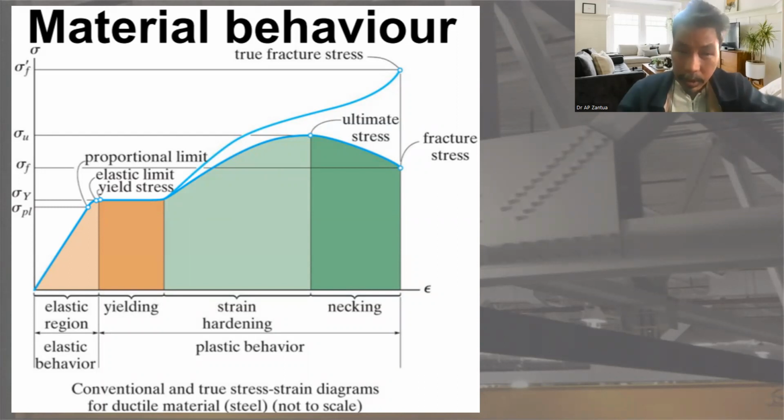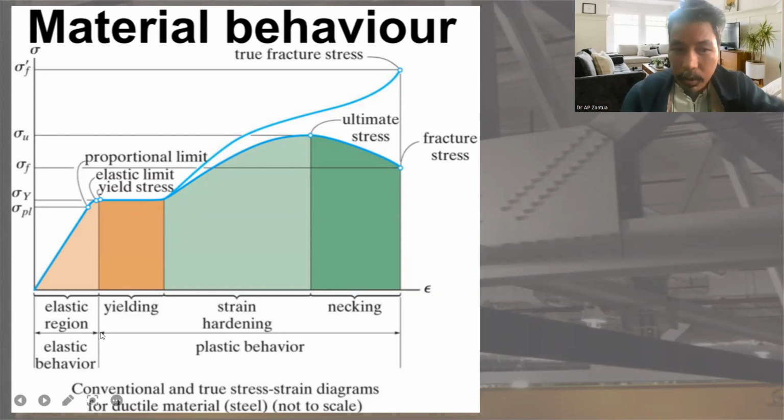Now, if you proceed further above the elastic behavior, meaning if you add more load or more force, what will happen to the steel? It will not break, but it will deform.